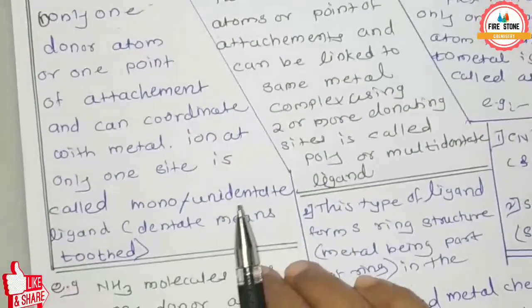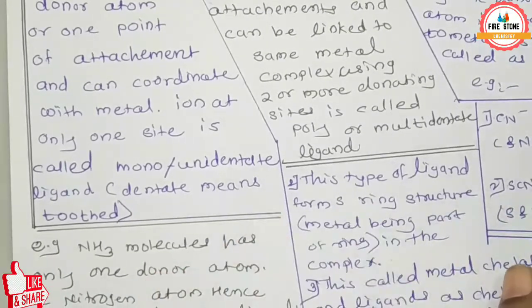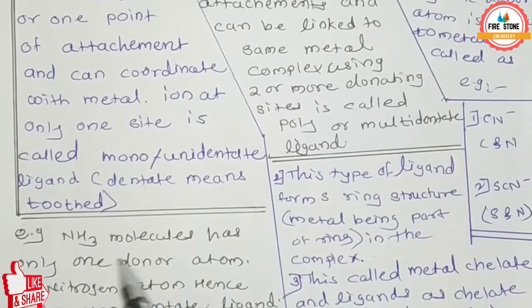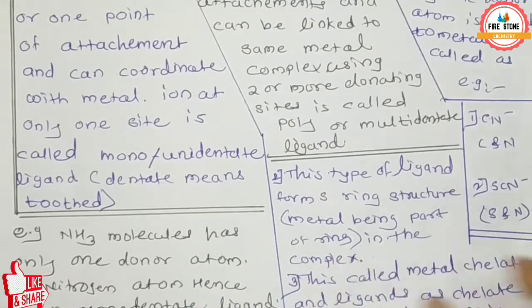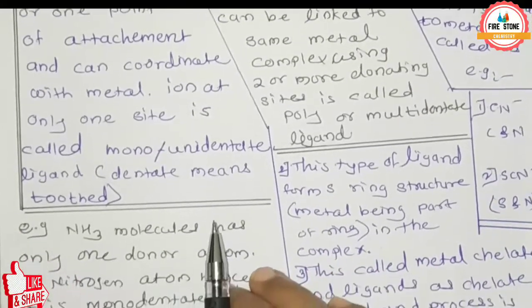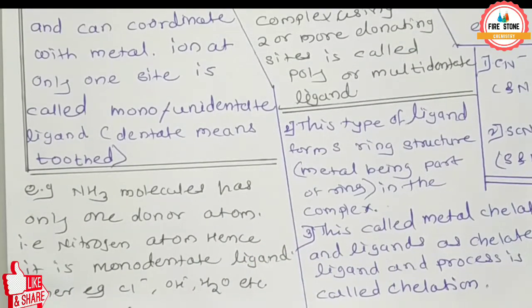So, for example, the NH3 molecule has only one donor atom, that is the nitrogen atom. Hence, it is a monodentate ligand. Other examples are Cl minus, OH minus, and water, etc.